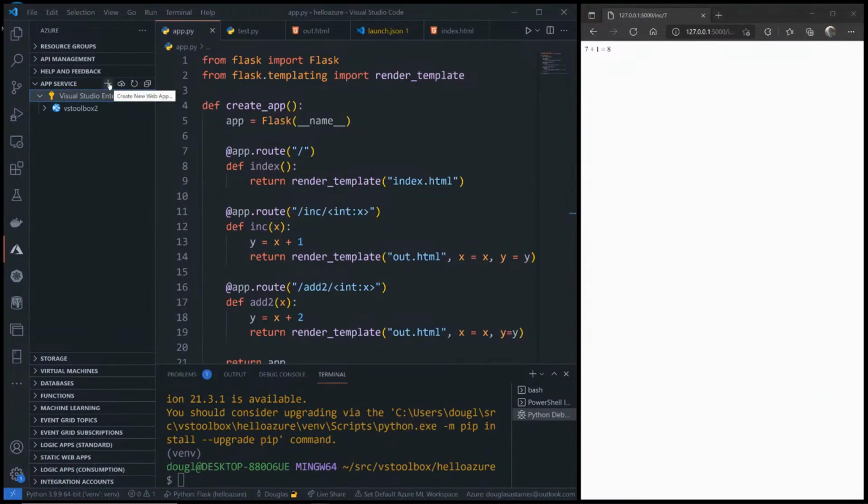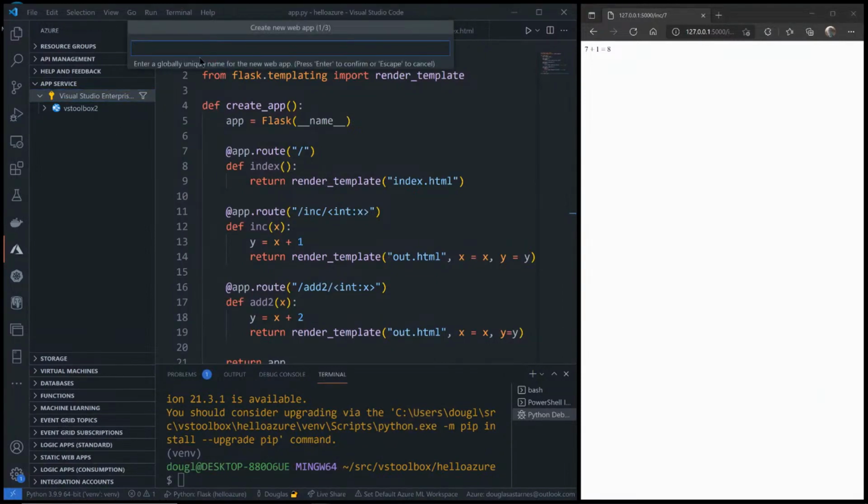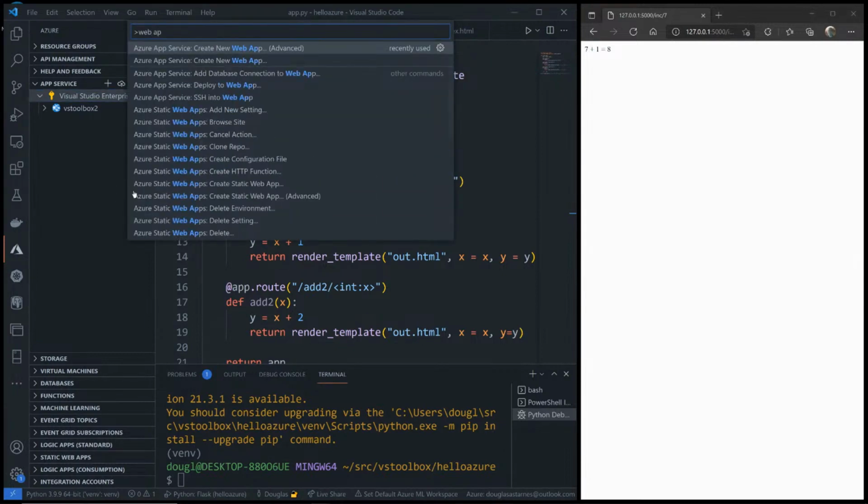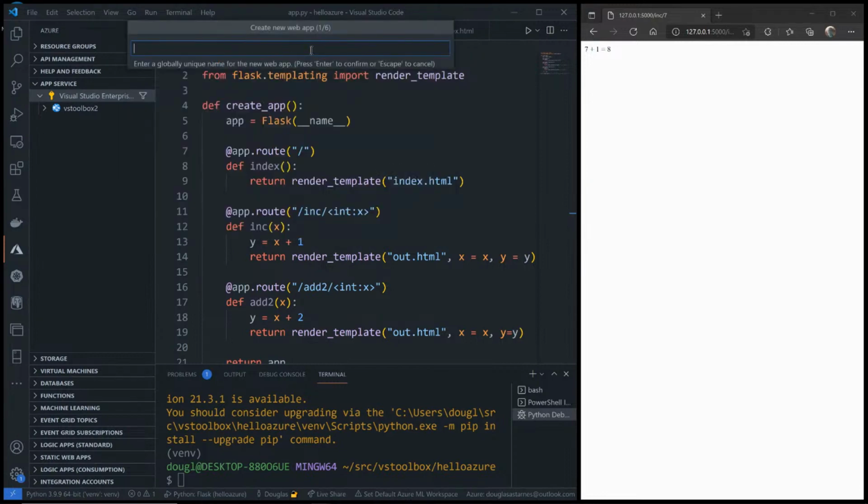So if I hit plus, say create a new web application, it's going to ask me some questions to configure a new web app. Now, I actually don't like to use this one. This is the simplified way. I like to go into Command Shift P, create new web app, advanced, because this way I get to choose the resource group, I get to choose the region, and it'll use defaults if you just use the simplified way.